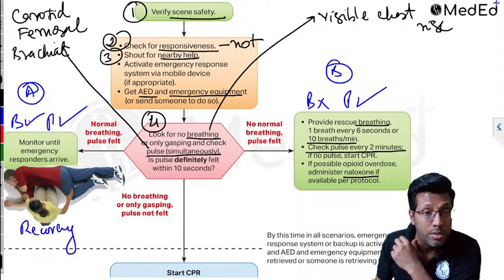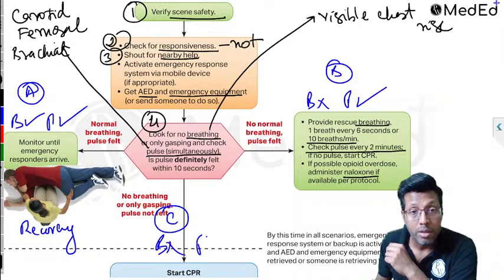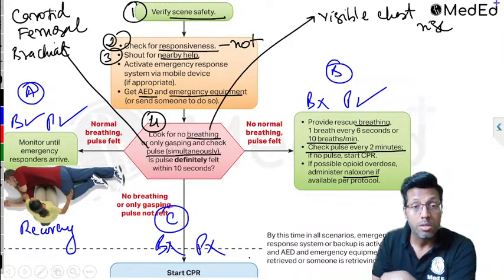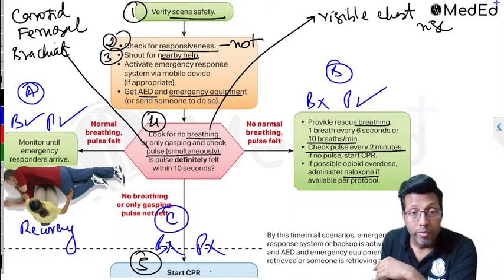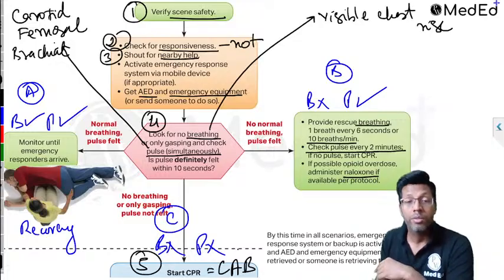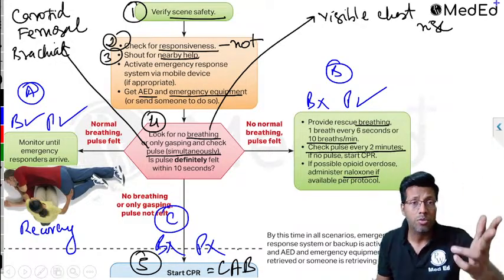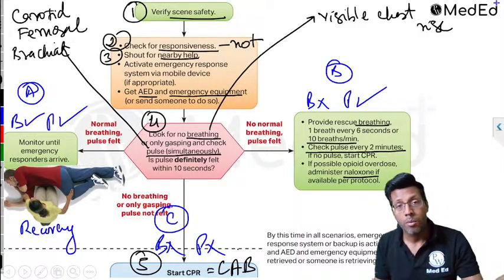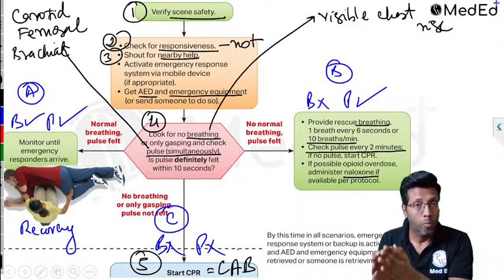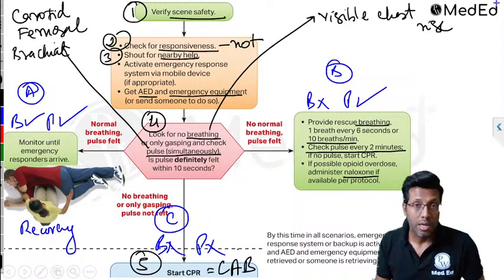The third scenario is scenario C. When the breath is absent and the pulse is absent, you go to start CPR. Now, when you start CPR, this is my fifth step: I have to give CPR, chest compression, airway, and breathing. First was scene safety, second was check response, third was call for help, fourth was check breath and pulse. You got three options. One, both are present, recovery position. Breath absent, then you just give breaths, and when both are absent, you start CPR.